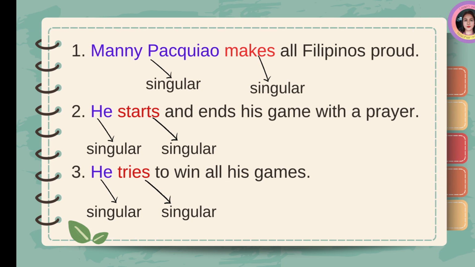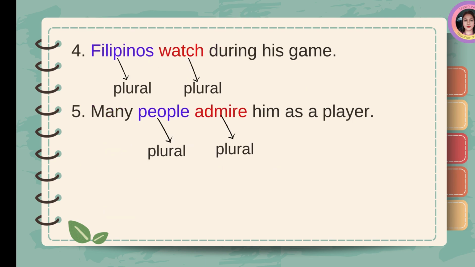Manny Pacquiao is singular, so the verb makes is also singular. He is singular, and the word starts is singular. He is singular, and tries is singular. Filipinos is plural. Watch is plural. People is plural. And the verb admire is plural.